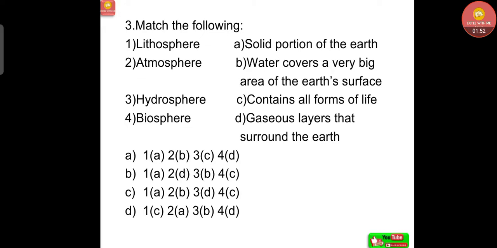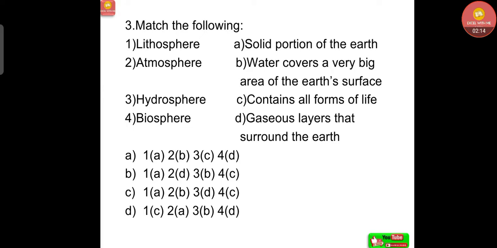Next question, match the following. These are the layers of the earth. Let's understand: lithosphere, atmosphere, hydrosphere, biosphere. Solid portion of the earth, water covers a very big area of the earth's surface, contains all forms of life, gaseous layers that surround the earth.